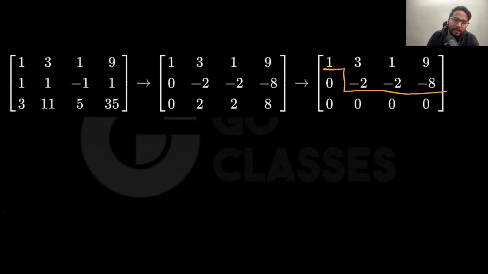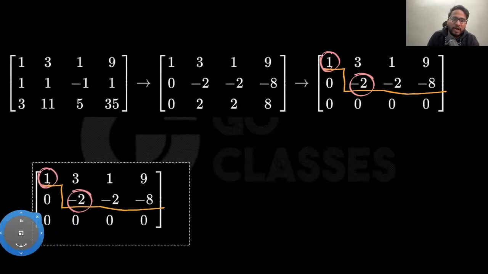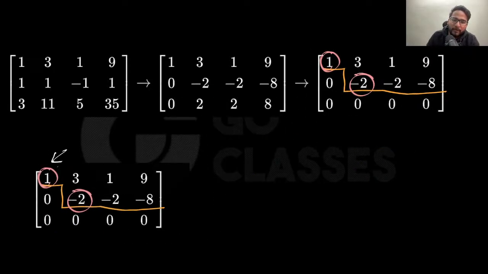Now here, if you see this, there are different columns. How many columns are there? 4 columns. If you see, this column is having a pivot, this column is having a pivot, but this column and this column, there are 2 columns which are not having the pivot. Those are called free columns. So this is having a pivot, that's why it is called pivot column. This is also having a pivot, that's why it is called pivot column. This is not having a pivot, that's why it is called free column.